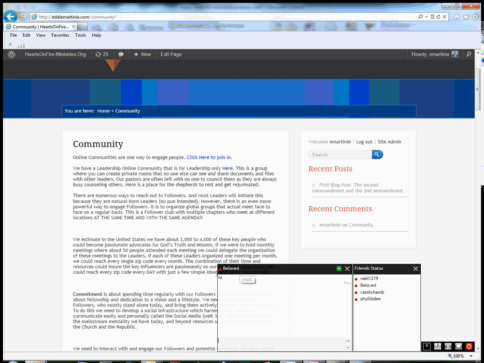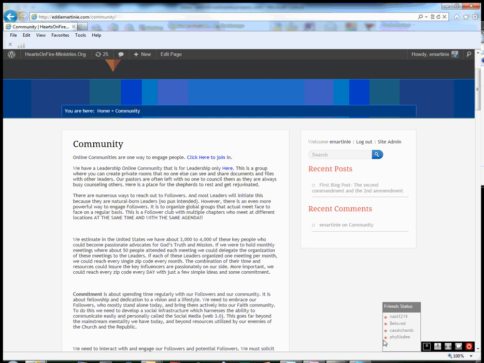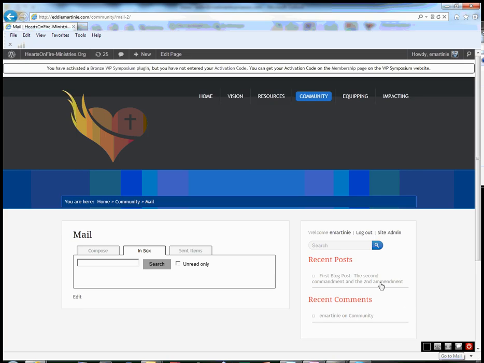Now, beloved's not online. You can tell from the red button. Nobody's online. But if they were, beloved could say hi right back, just like Facebook's instant message chat. Close that window. I can also get to my mail from here on this little button down at the bottom. So if I click on that, I go to mail.